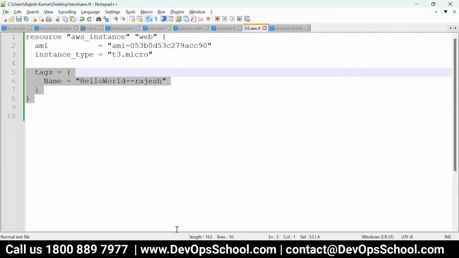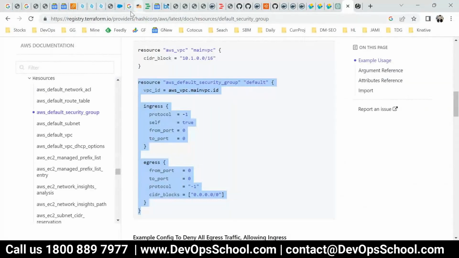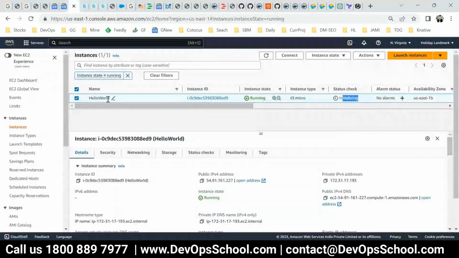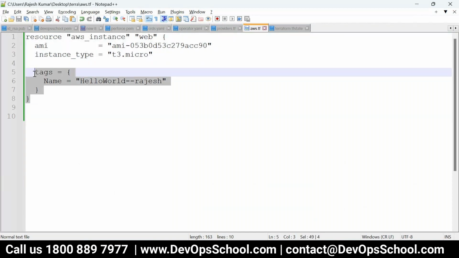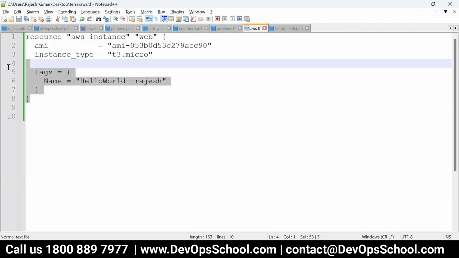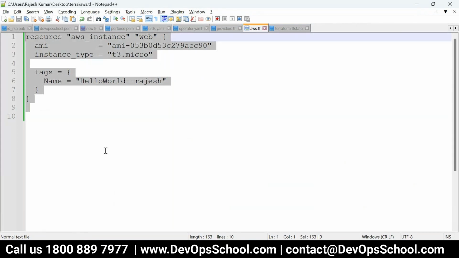This is your desire. But in AWS, if you look at this, it is allowed. You see that here. I go and change this. It is allowed. But the AMI is not allowed. You cannot change the AMI ID while the instance is running. So in this case, it will not be destroyed. It will be updated. So whatever AWS allows, the provider can do the same thing. Mind it. So I change this here.